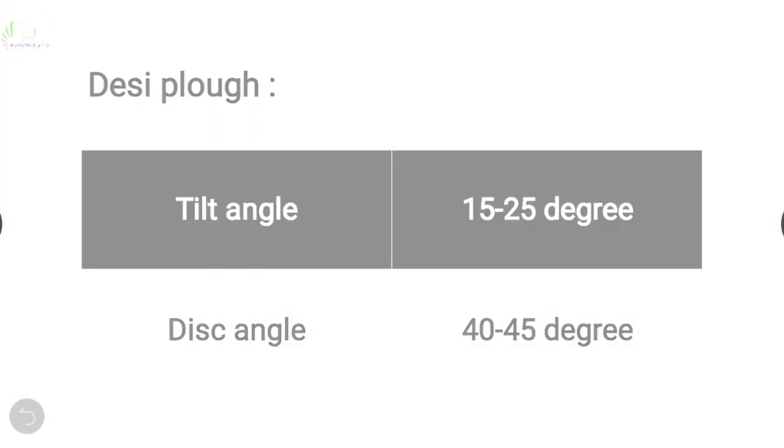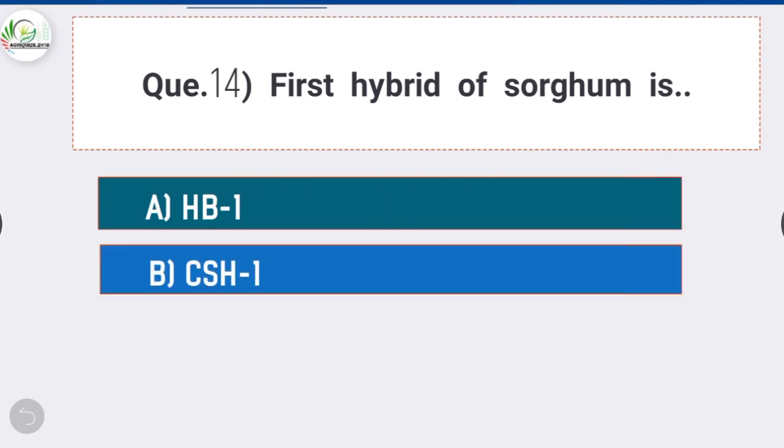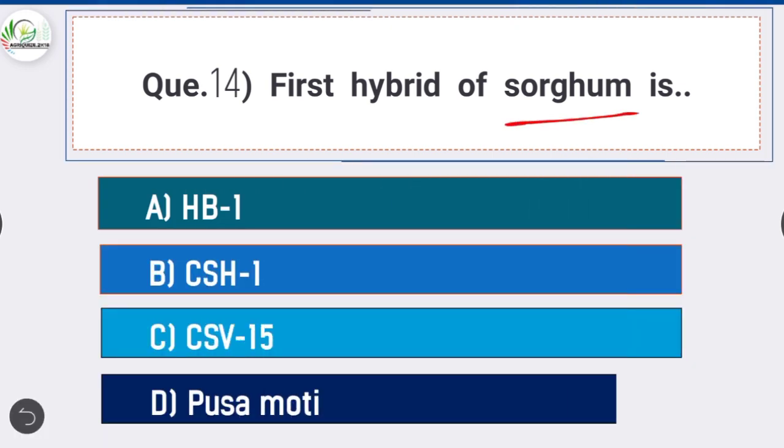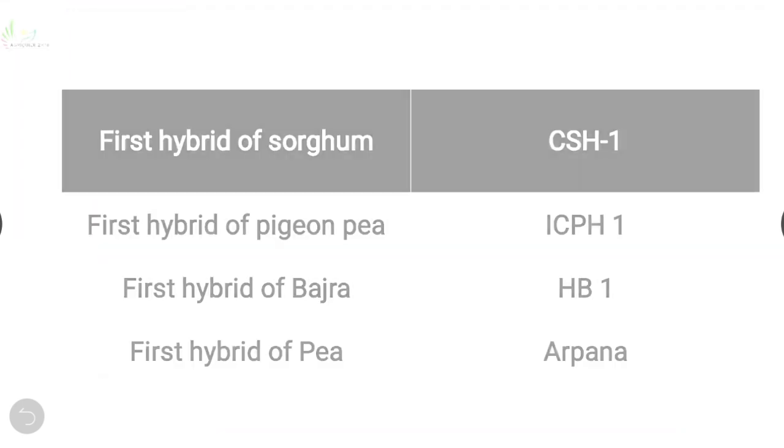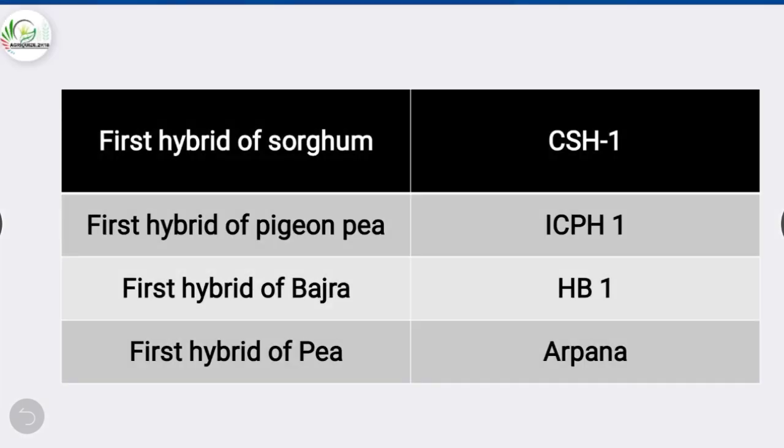Question number 14. First hybrid of sorghum is? Answer is option B, CSH1. The first hybrid of sorghum is CSH1. The first hybrid of pigeon pea is ICPH1. First hybrid of bajra is HB1 and first hybrid of pea is Arpana.